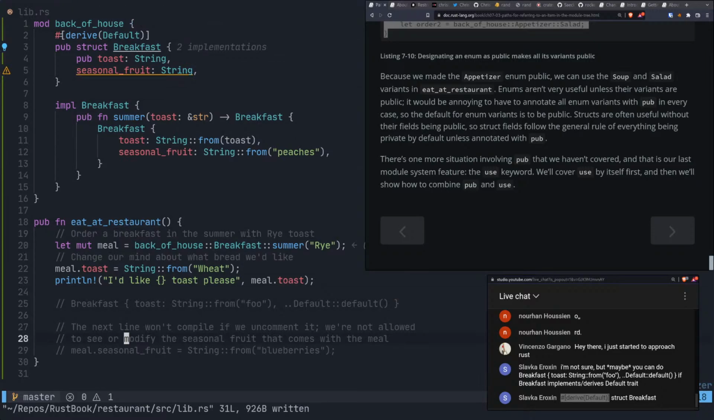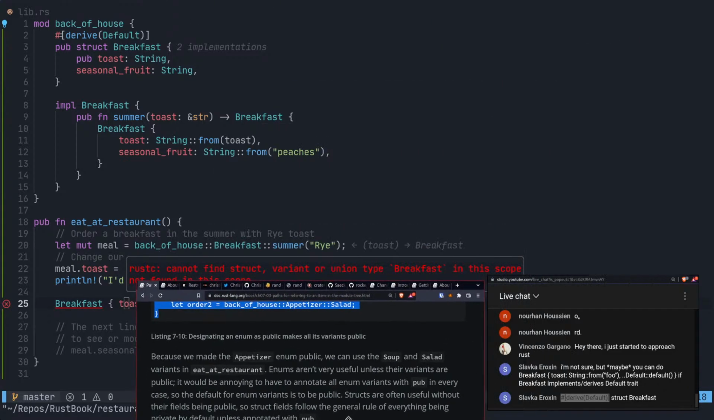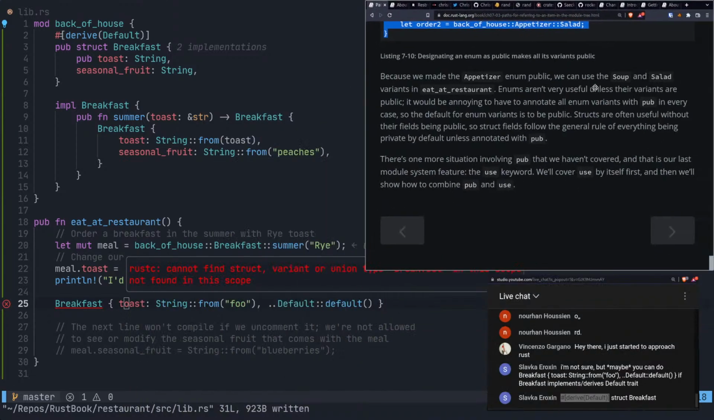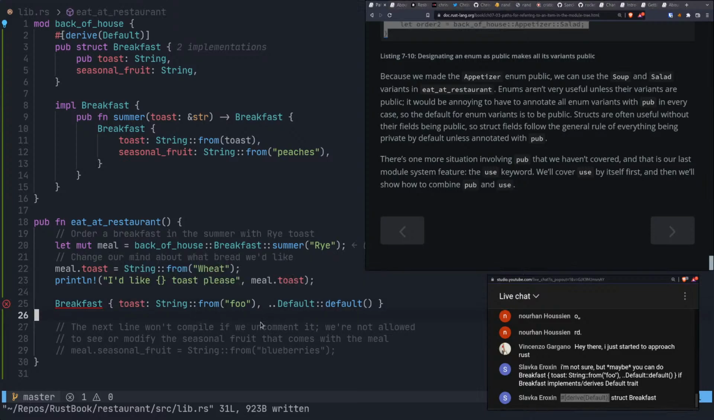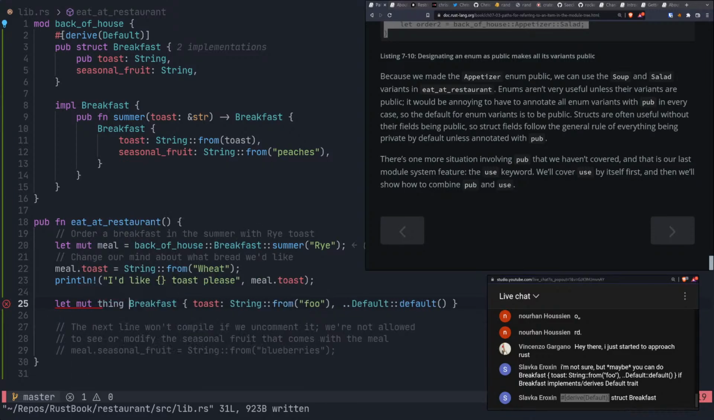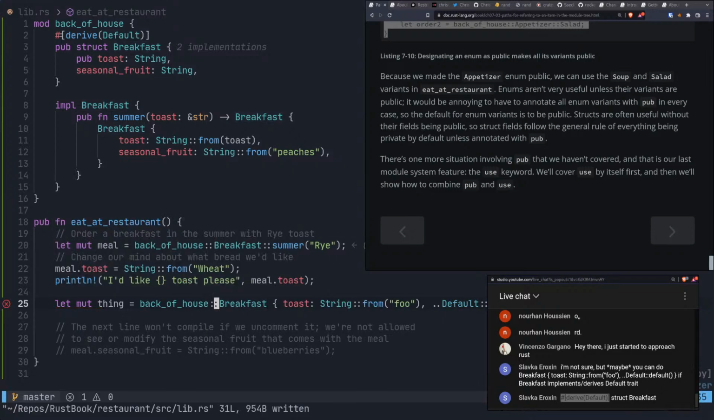All right, so now we have defaults for everything. So technically, maybe we could do it. Let's see, what does this say? Cannot find struct variant or union type breakfast in the scope. Not found in the scope, yeah. So we can't do it. Can't do it. Maybe we'd have to do, or maybe we could do like let mut thing equals back of house breakfast, like that.